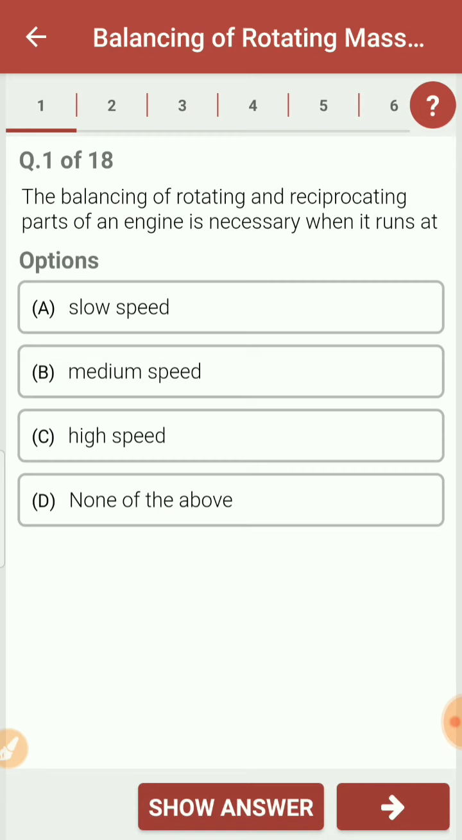The balancing of rotating and reciprocating parts of the engine is necessary when it runs at... So the balancing of rotating and reciprocating engines is necessary when the engine runs at high speed. So the answer for this is option C, because at high speed, the unbalanced forces will be of very large magnitude. So that's why it needs to be balanced.